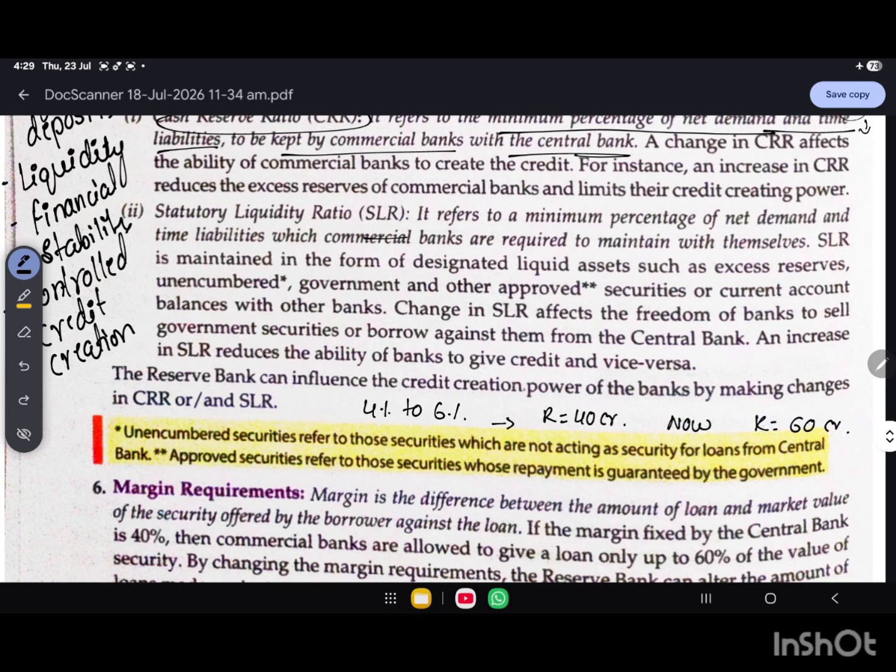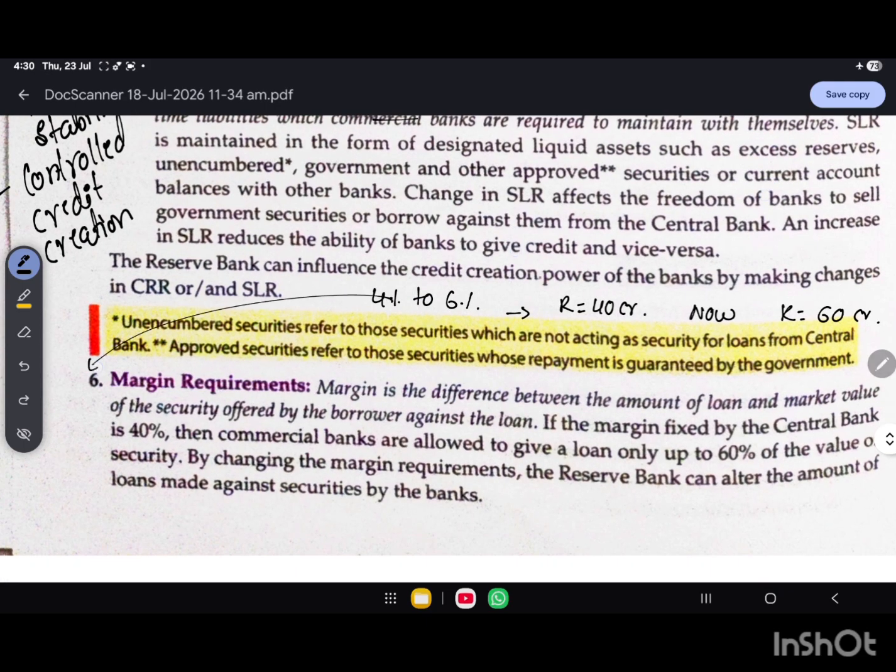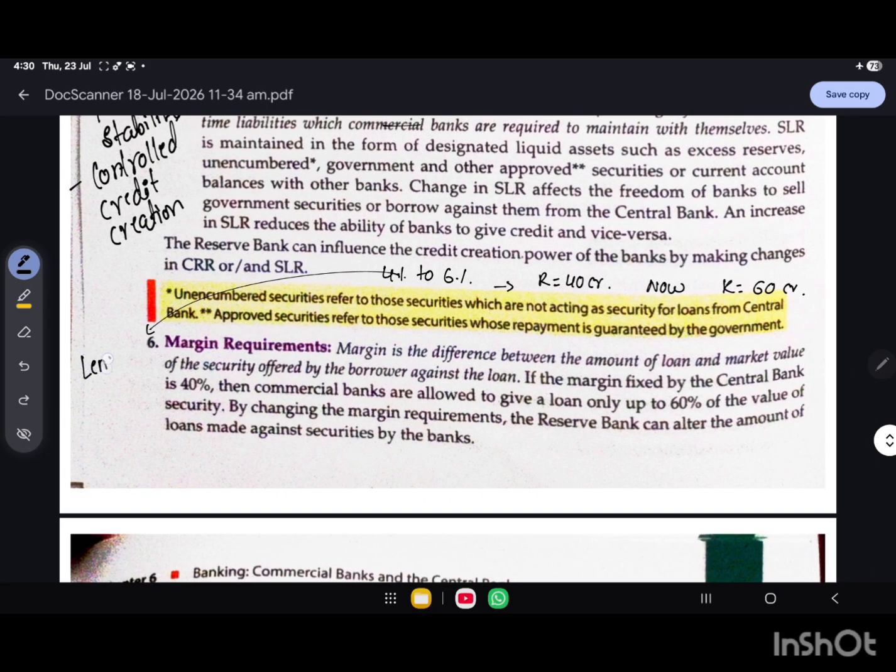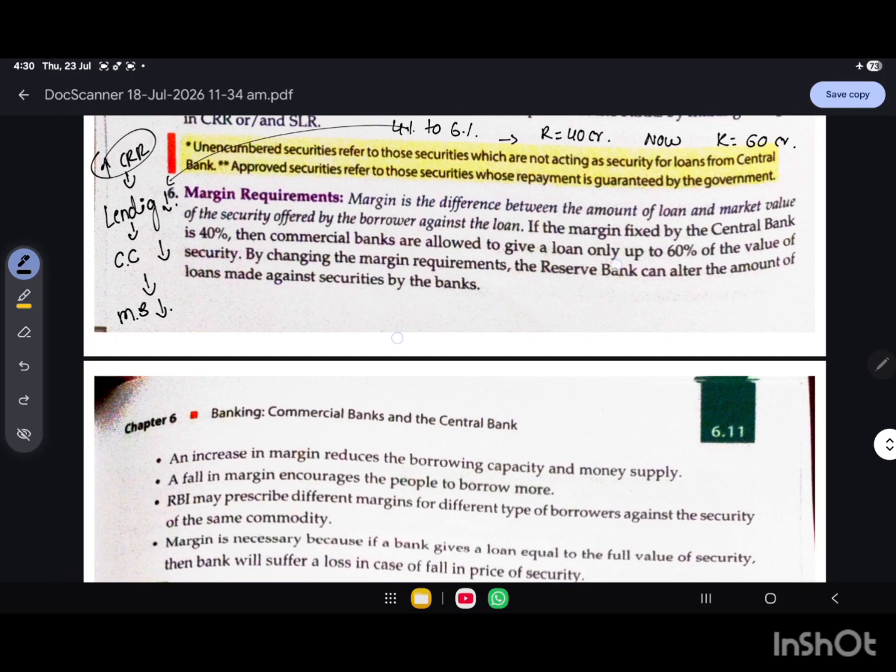Now the banks have only 20 crores less to lend here. So if the RBI increases CRR, that will reduce lending. Increase in CRR means lending decreases. If lending decreases, credit creation decreases and overall money supply decreases.